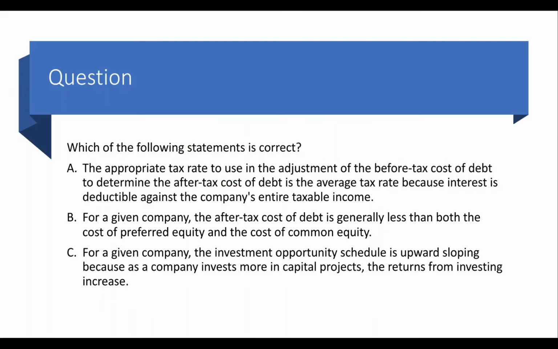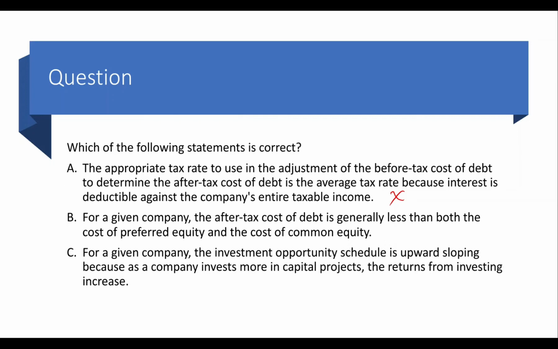Let's do a couple of questions. The first one says, which of the following statements is correct? A. The appropriate tax rate to use in the adjustment of before tax cost of debt to determine the after tax cost of debt is the average tax rate because the interest is deductible against the company's entire taxable income. That's not true. There are certain items of profits such as capital gains that generally have a separate tax treatment. So averaging the same would not be an appropriate thing to do.